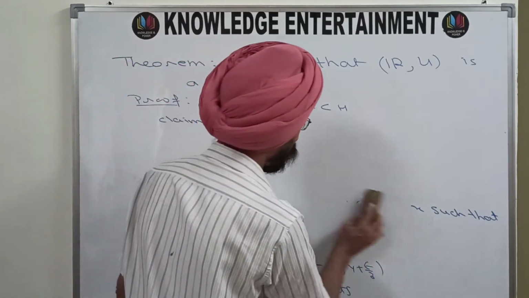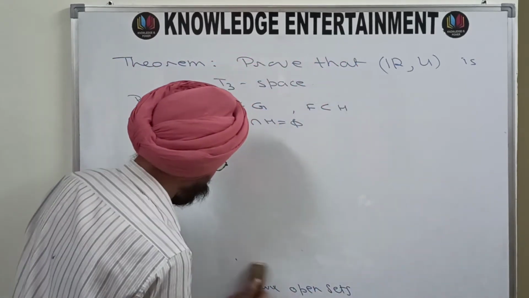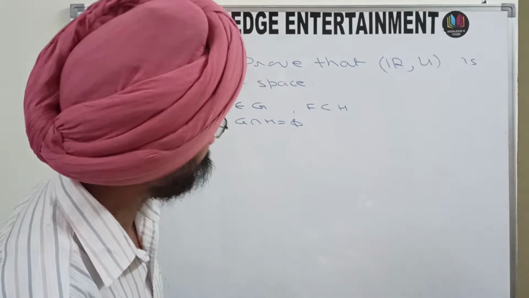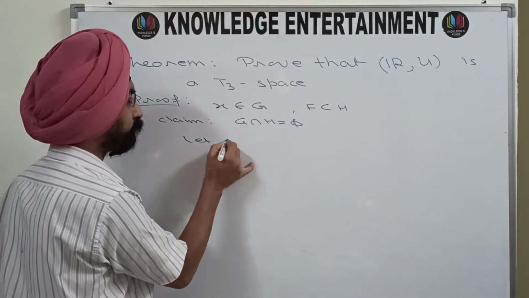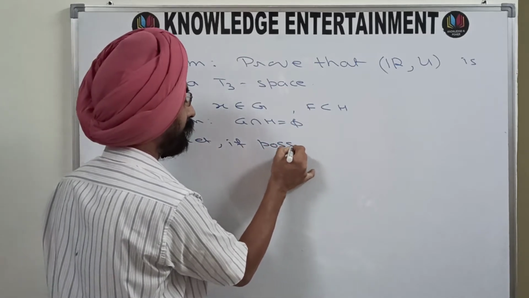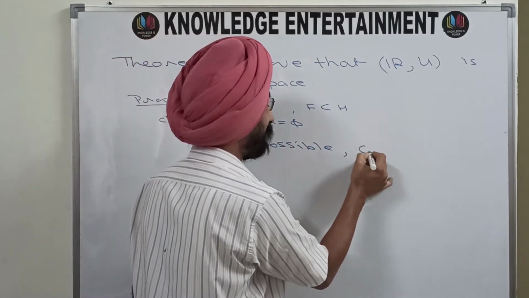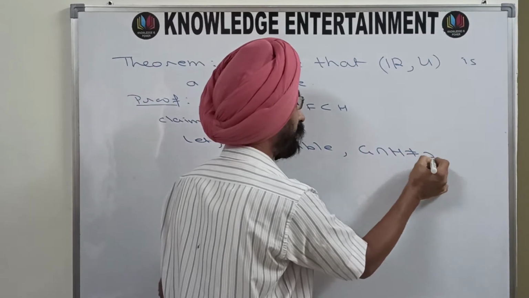Let, if possible, G intersection H not be phi.